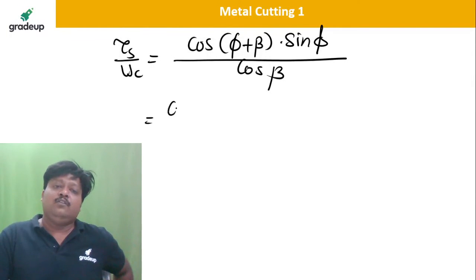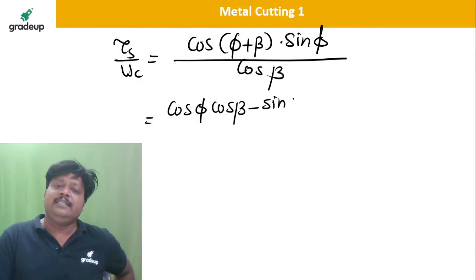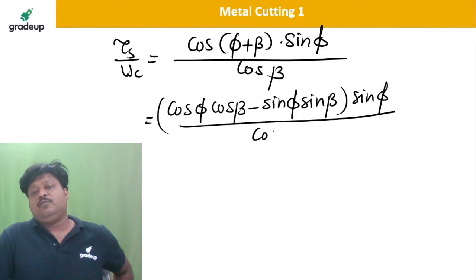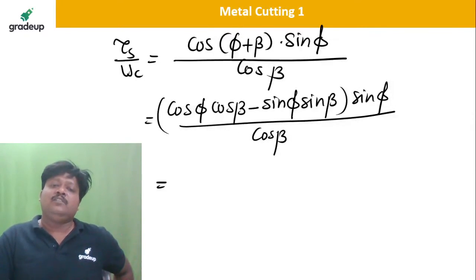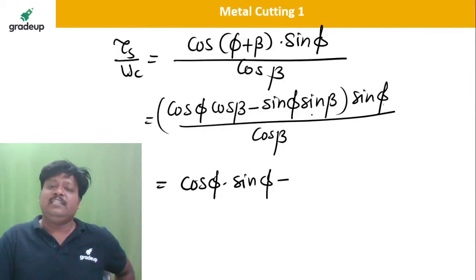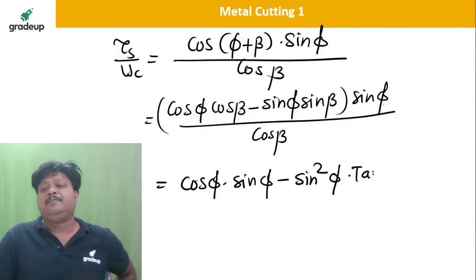I will write here cos A cos B minus sin A sin B, into sin phi, divided by cos beta. If we take individual terms and divide, cos beta gets cancelled out. So I will get cos phi into sin phi minus sin square phi, and sin beta by cos beta is tan beta, so sin square phi into tan beta.